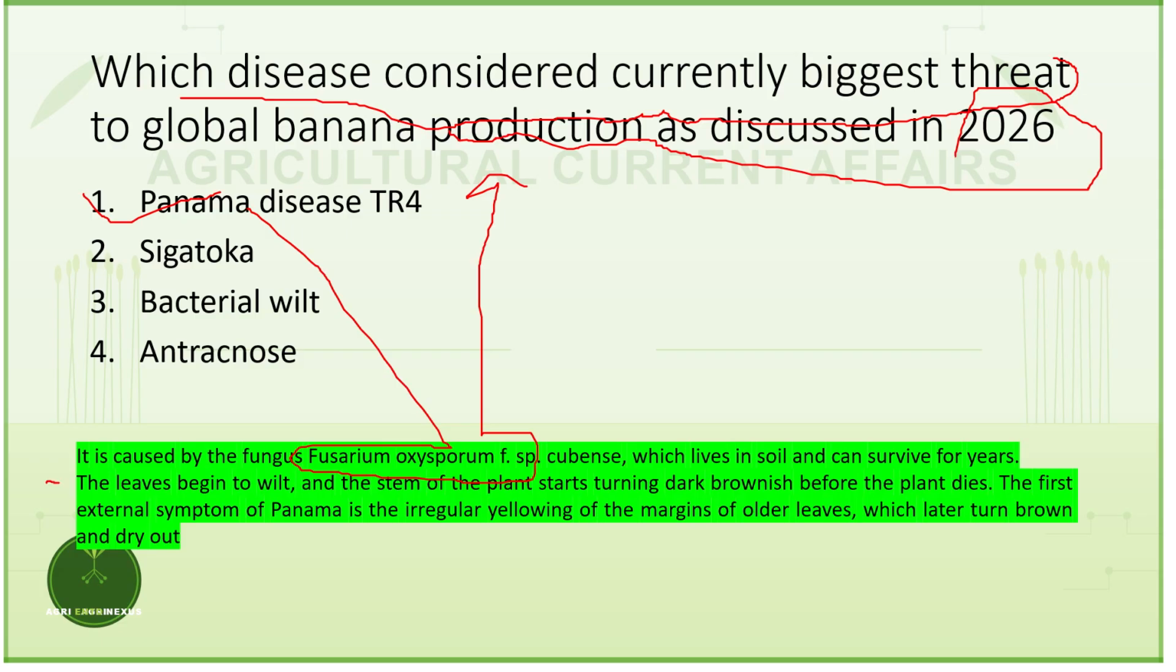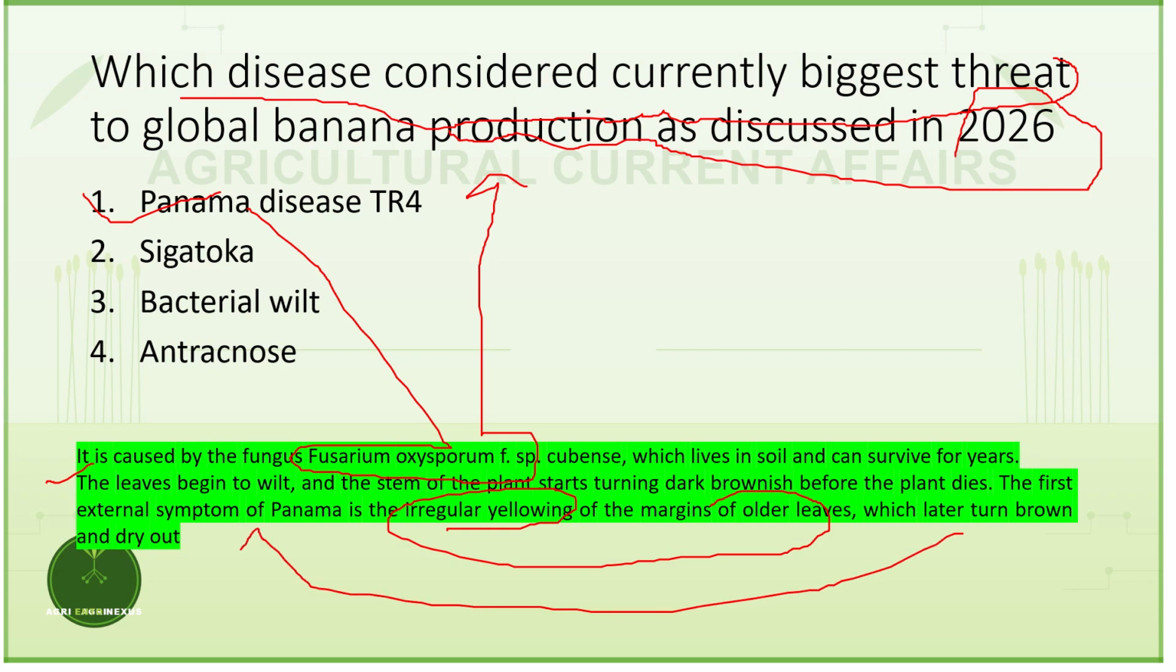If you look at the symptoms externally, it causes irregular yellowing of the margins of older leaves, which later turn brown and the plant dries out. This can be clearly visible externally when a banana plant is attacked with Panama disease TR4 strain. It is causing devastation on Cavendish varieties. So look out for this symptom and, if possible, go for preventive measures.